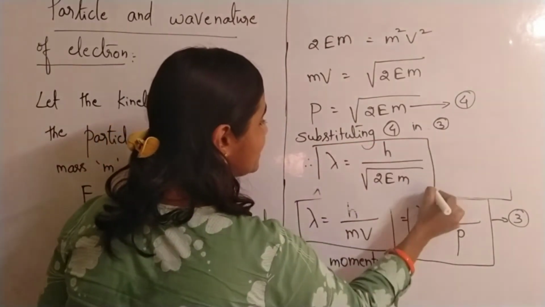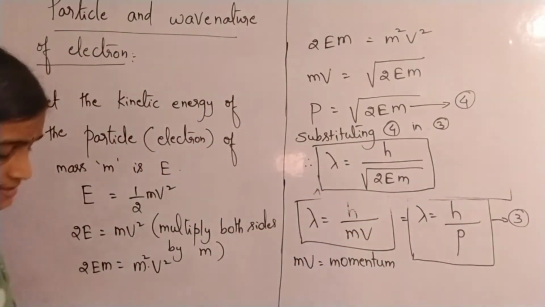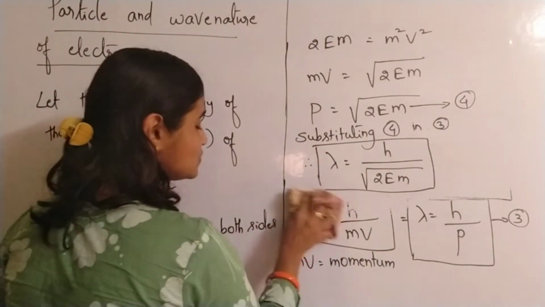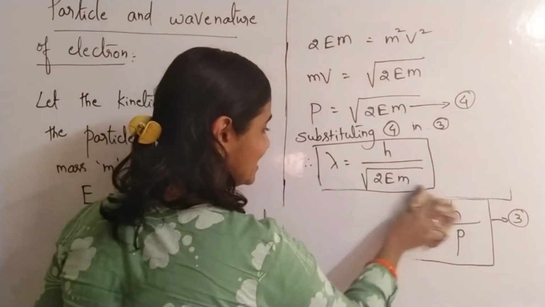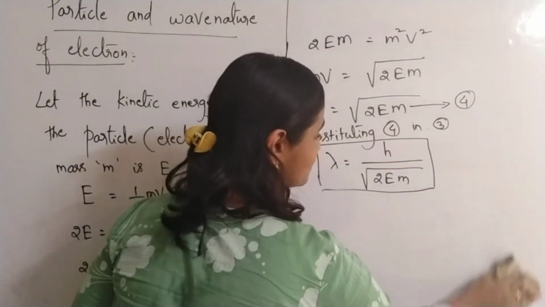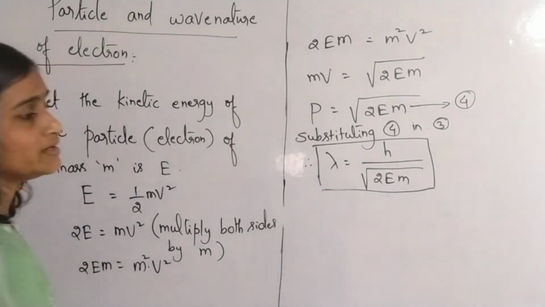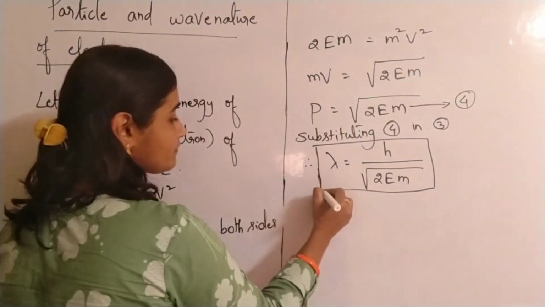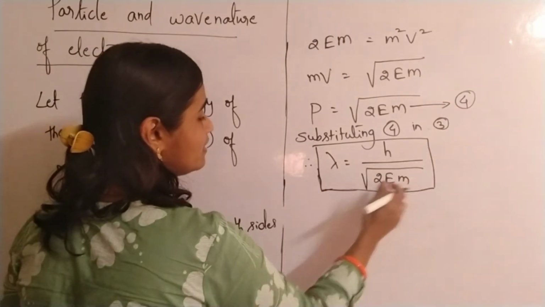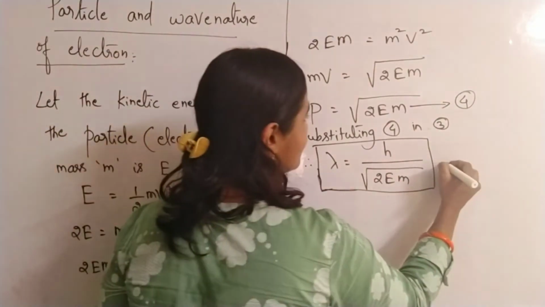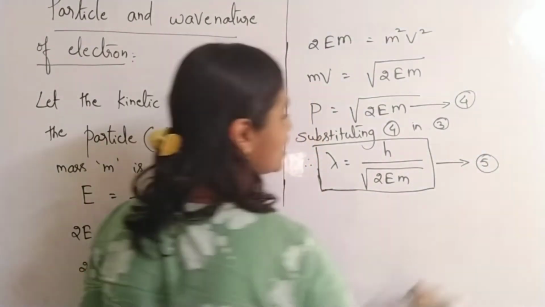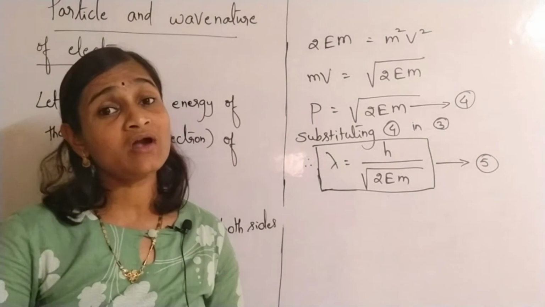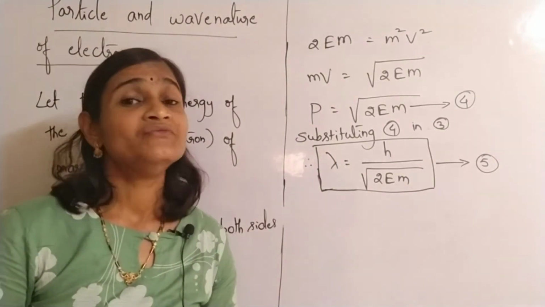This can also be treated as the formula for de Broglie's wavelength. So the expression for de Broglie's wavelength can be written this way also: lambda is equal to h by root 2 into E into m. This is equation 5, the expression for de Broglie's wavelength.